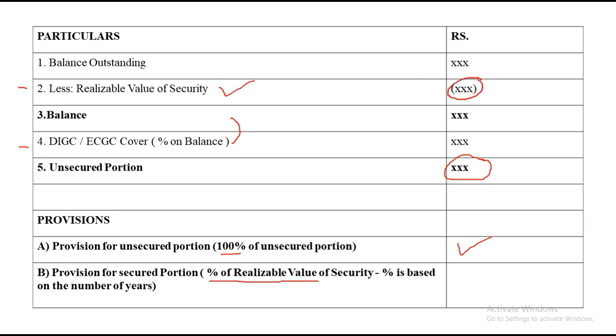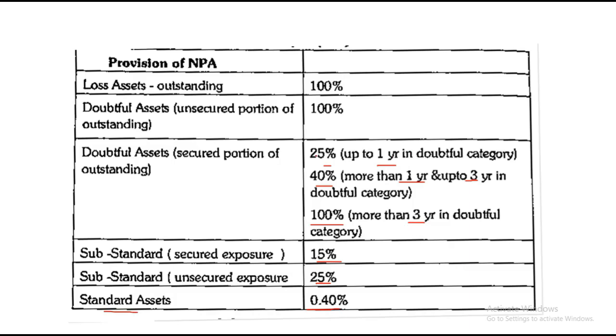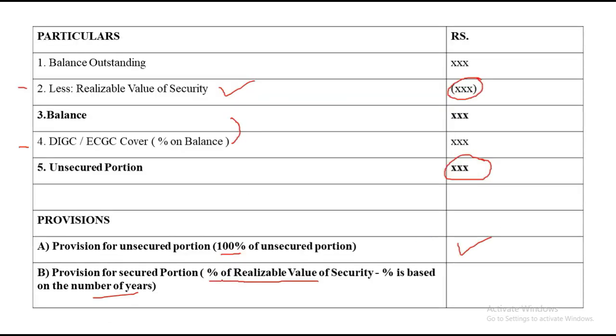On this value we'll have to apply the percentage based on the number of years. See in the previous chart, if it is up to 1 year, 25%, from 1 to 3 years 40%, and 3 years and above 100%. So this particular value can be used in this particular format. I want everyone to see that and note down the format. Once this rule and the format have been thoroughly done, we can start with the very first type of sum that will be based on this format. So let us see that.